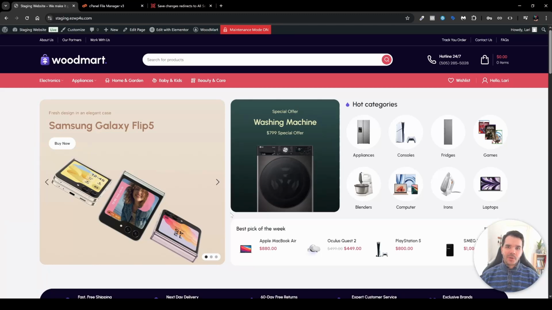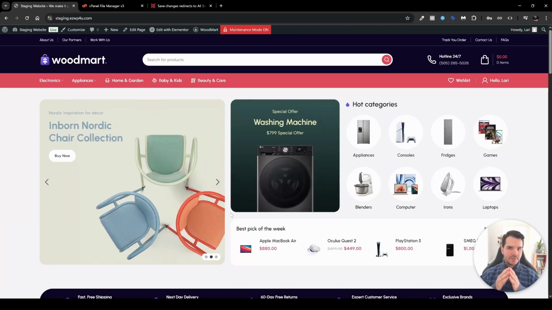Hey everyone, in today's video, it's a very quick and short video that is very specific to the WoodMart theme. A little note before we start: if you're not familiar with the WoodMart theme, it's a very good theme. I've used it on numerous projects of mine.